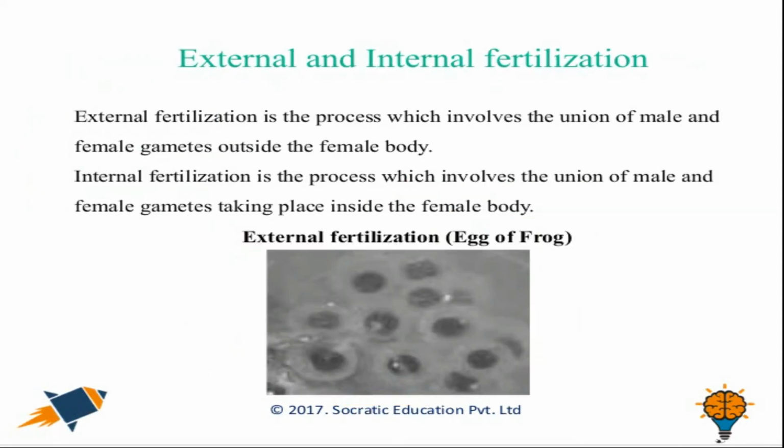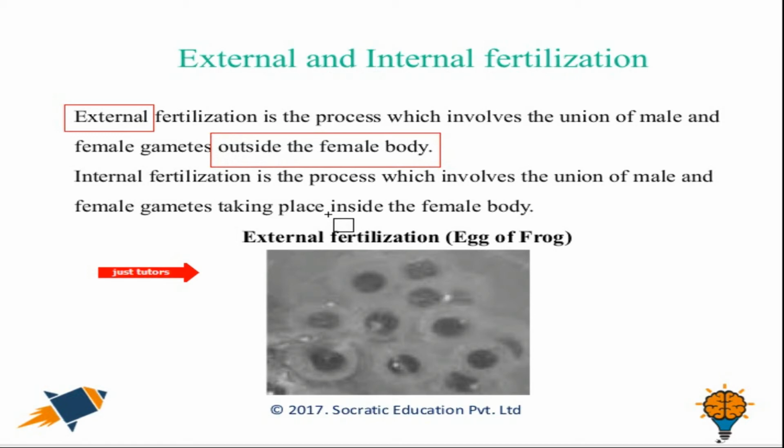Proceeding further, we have another topic which talks more about external and internal fertilization. External fertilization is the process which involves the union of male and female gametes outside of the female body. As the word external suggests, the fertilization takes place outside the female body.